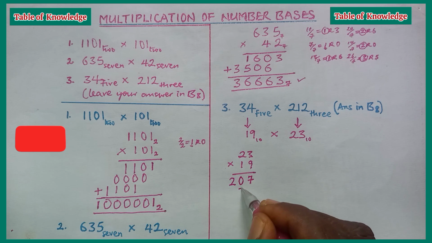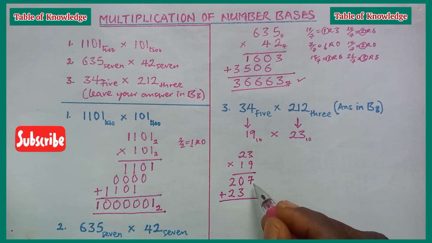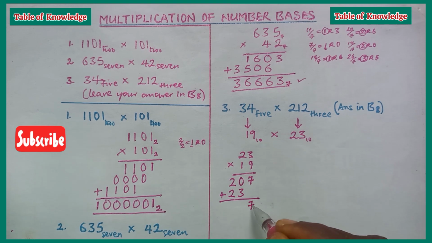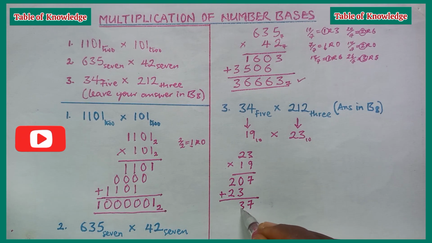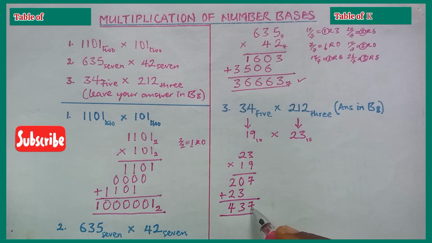1 times 3 is 3. 1 times 2 is 2. So let's add. Here we have 7. Here 3. 2 plus 2 will give us 4. So we have it as 437 in base 10.